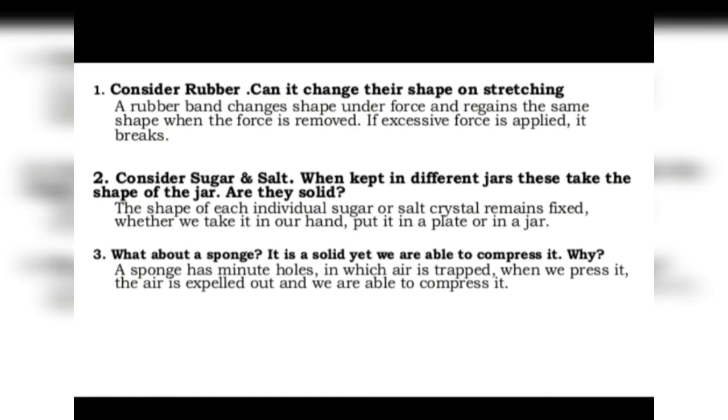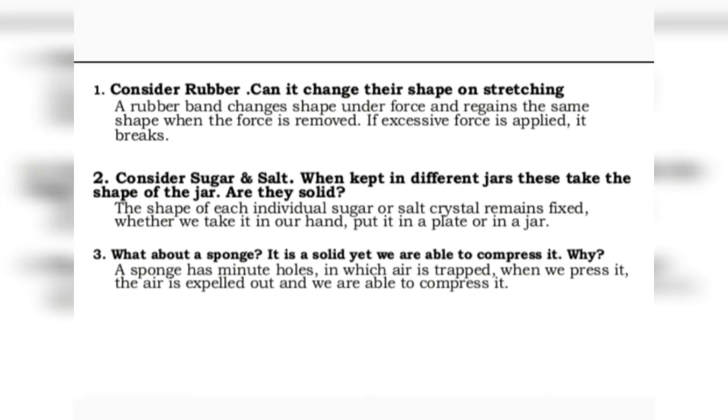Salt and sugar are considered to be solids because the shape of the individual crystals of salt and sugar remain fixed. Even when they are put in jars of different shapes, the shape of the crystal doesn't change. Okay. In fact, we also came to know that solids cannot be compressed much, right?